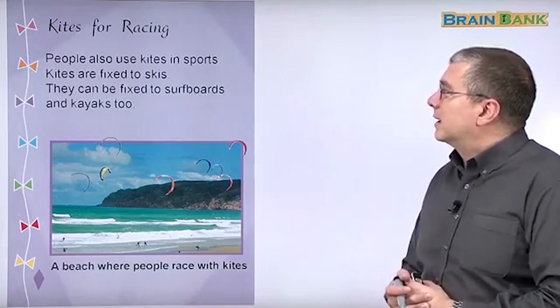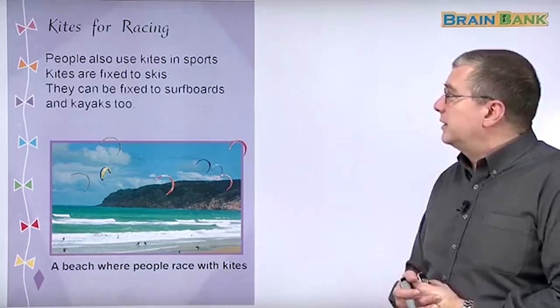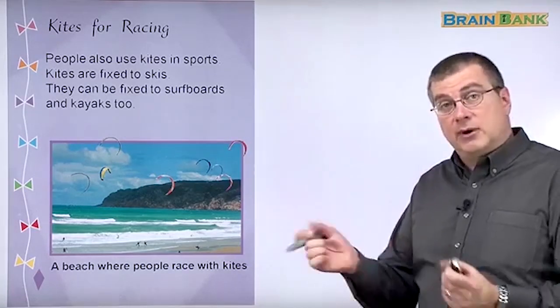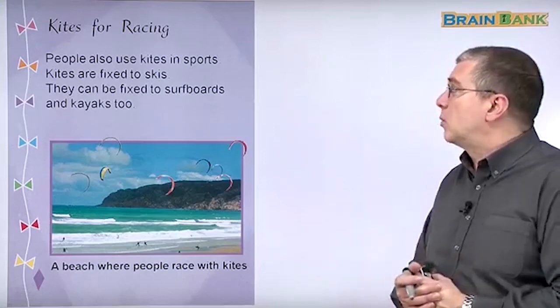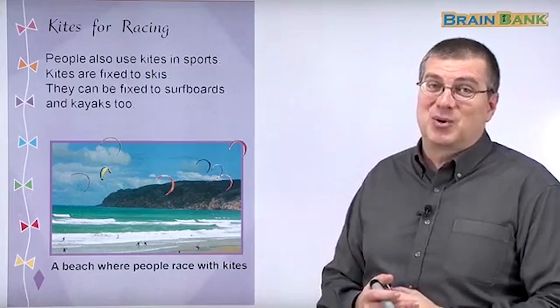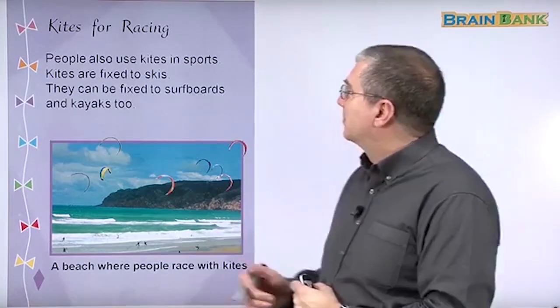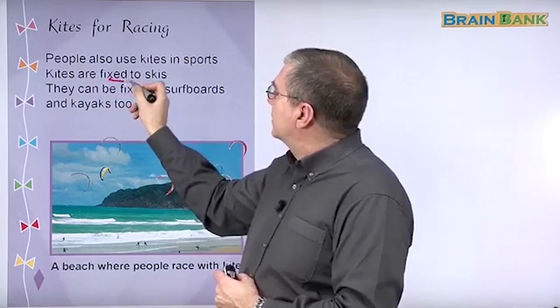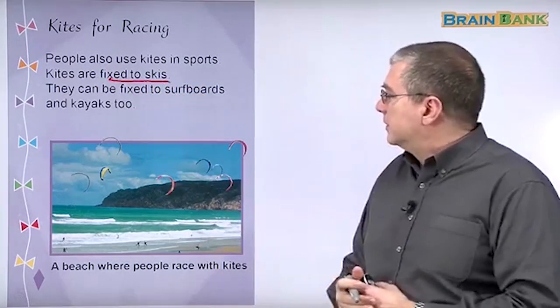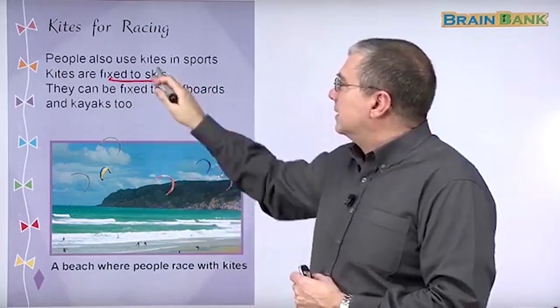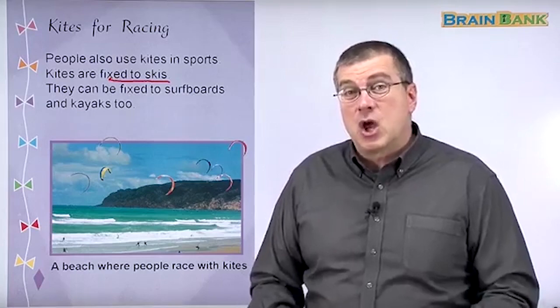Kites for racing. People also use kites in sports, right? They're very exciting, right? And you can use them in sports. This looks really cool. This is a really cool sport. I would like to do this someday. Kites are fixed to skis, right? So skis, that's not here. Skis are like when you're on snow, right?